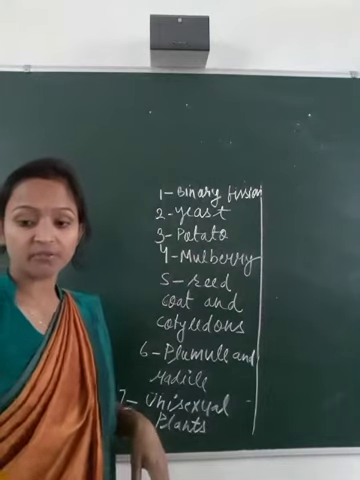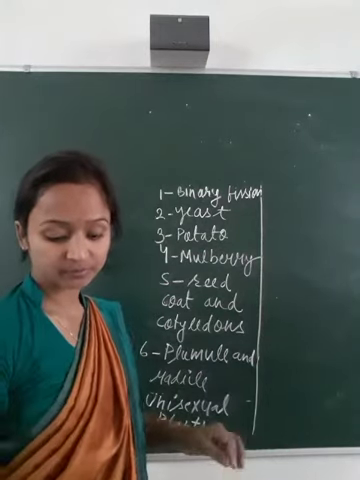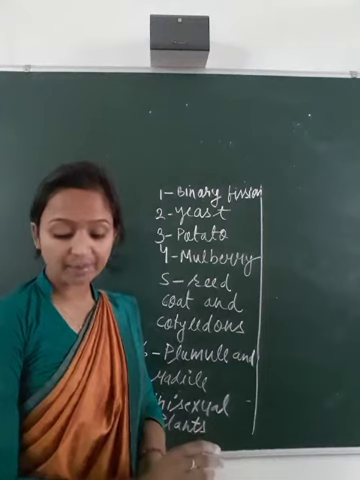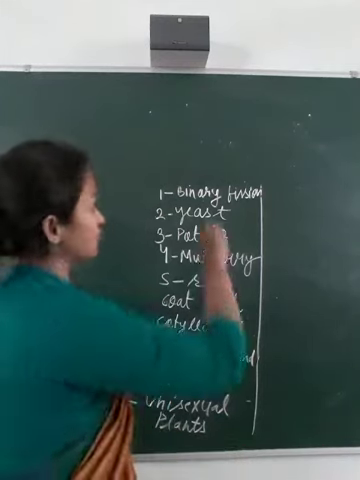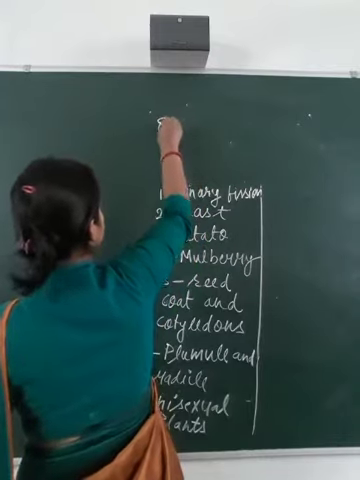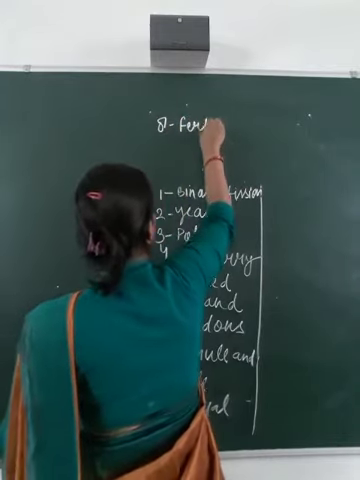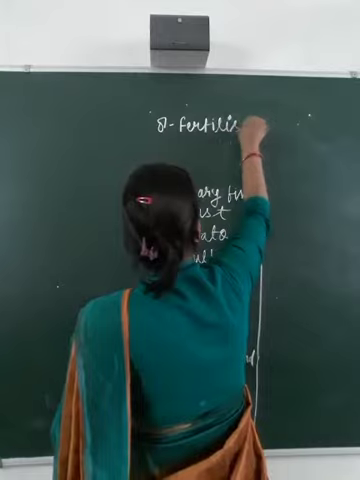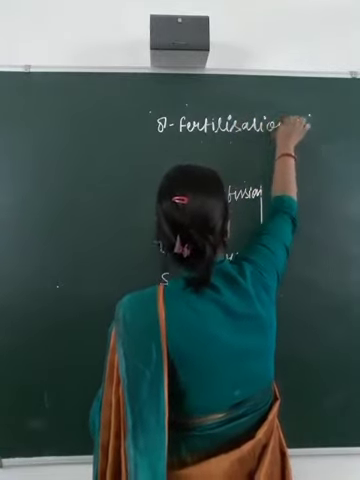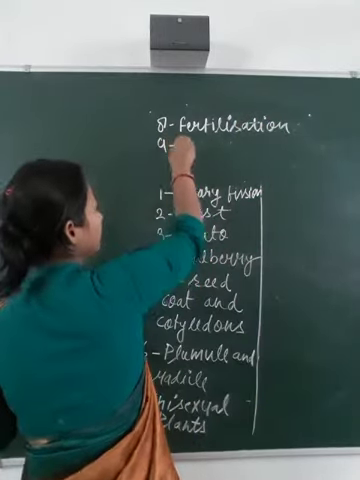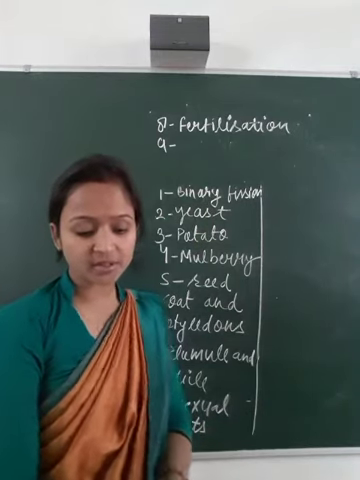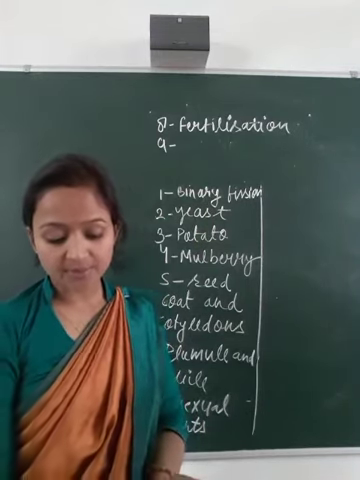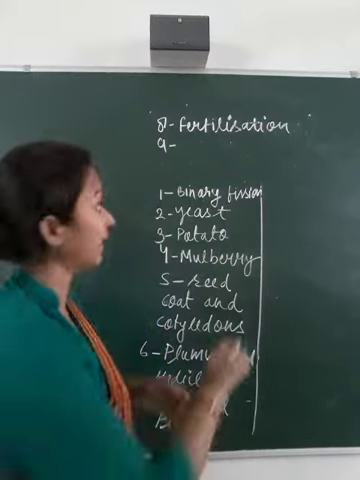The fusion of two gametes, that is the male gamete and the female gamete, is called fertilization. Eighth one is fertilization. And ninth one, the ability of living things to repair themselves or grow lost parts is called regeneration.